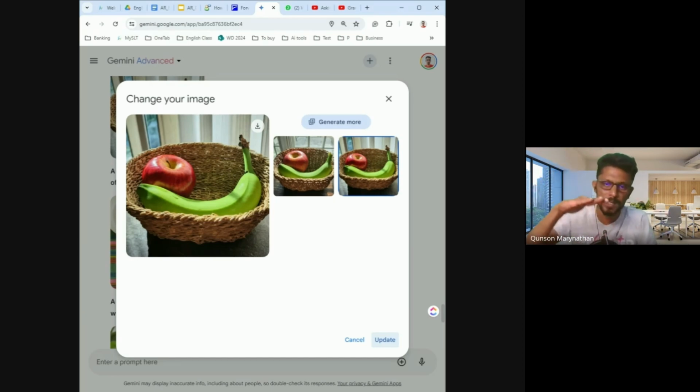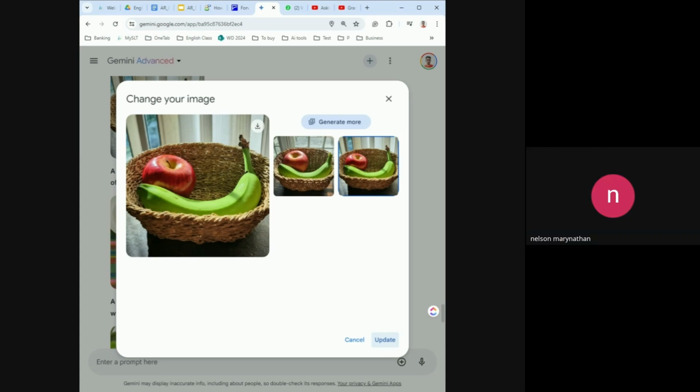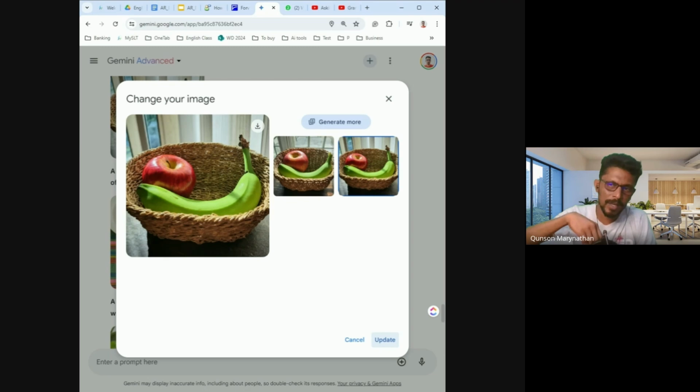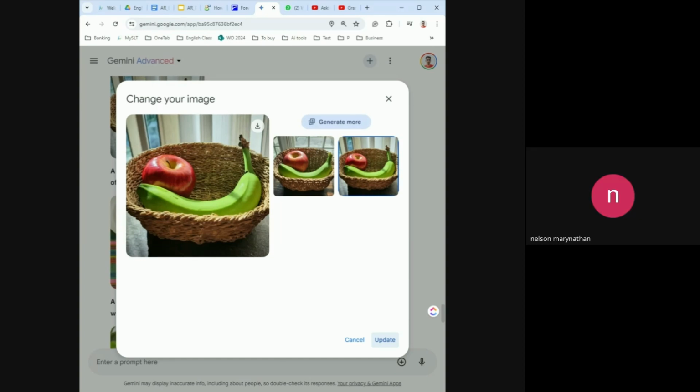Also, if the basket is closed, then you can say the banana is inside the basket. And if something is outside, you can say the apple is outside the basket. But now if this is open, this is not very confined. So you can say it's in the basket, right? The apple is in the basket, the banana is in the basket, the fruits are in the basket. So where is the basket? The basket is on the table.